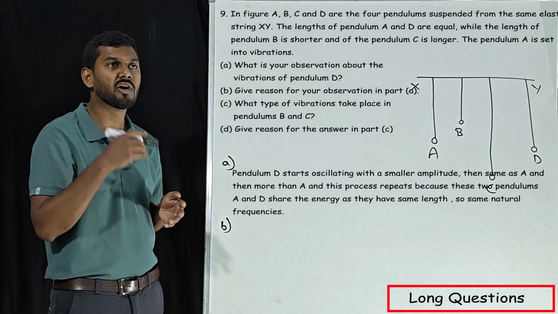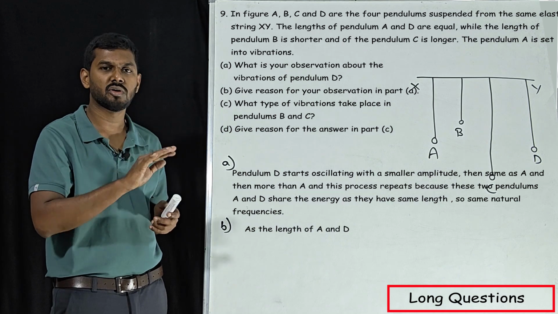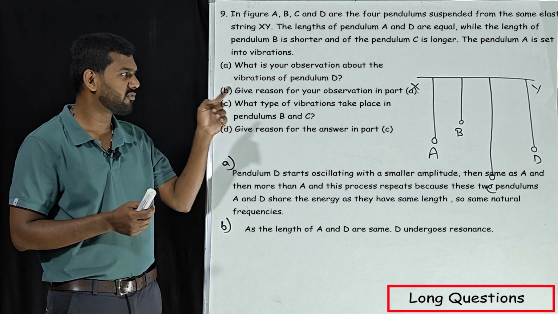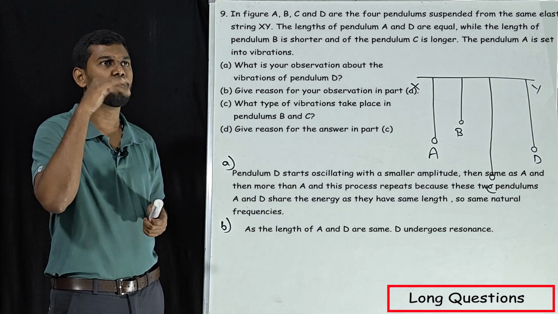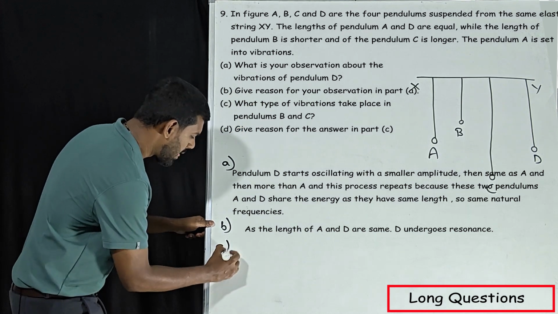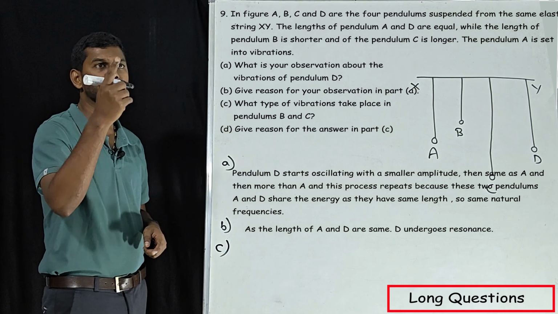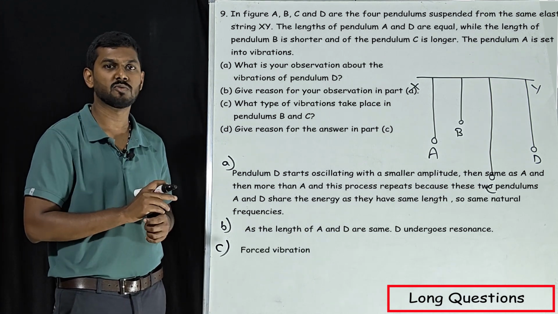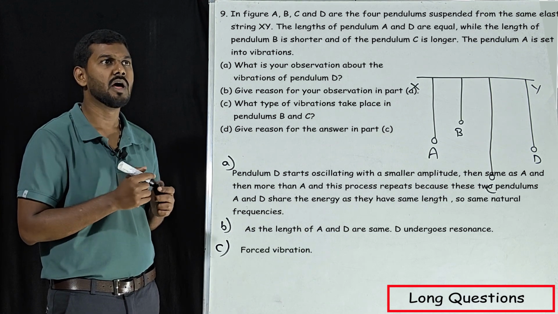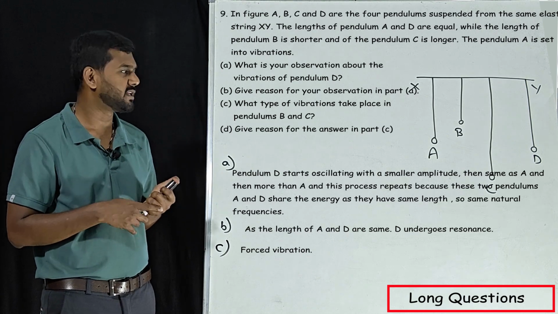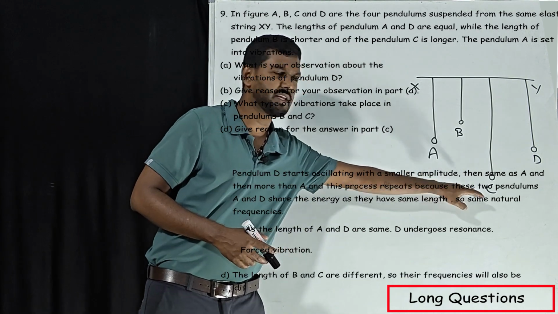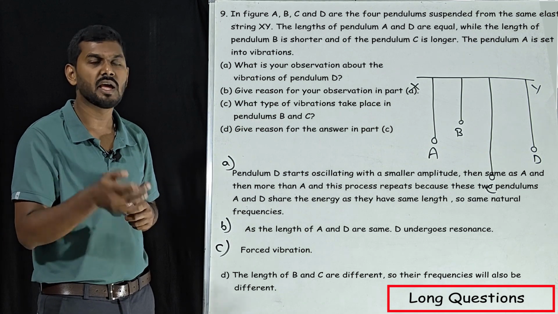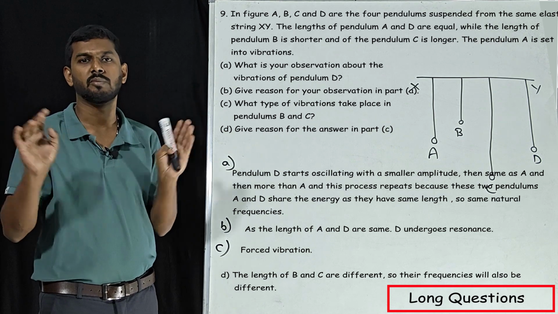Next, give reason for your observation in part A. So the pendulum D undergoes resonance because the length of A and D are same. Next, what type of vibrations can be seen in pendulums B and C? Those are nothing but forced vibrations. Okay, give reason for your answer in part C. See here, the length of B and C are not same, so their frequencies are different. That's why they'll undergo forced vibration.